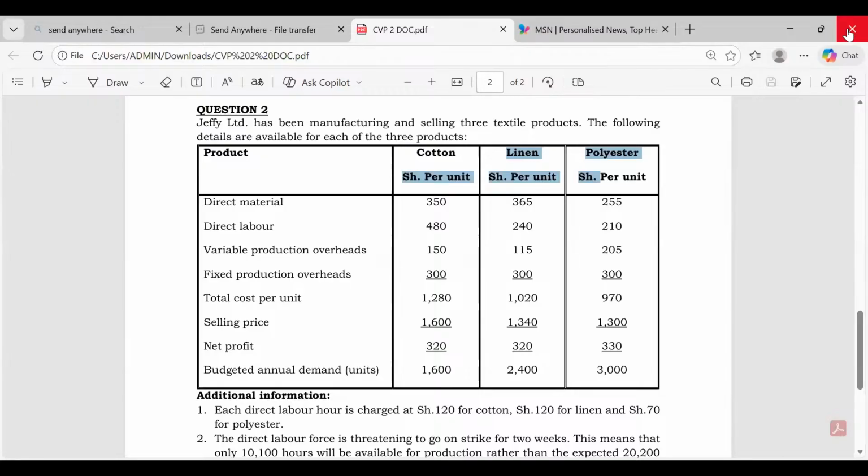So this is per unit: we took 300 times 1600 demand, plus 300 times 2400, plus 300 times 3000. That is how we got our total fixed cost, which will remain constant throughout. I hope that is okay, ladies and gentlemen, and now you'll be able to give me the permission to move on.